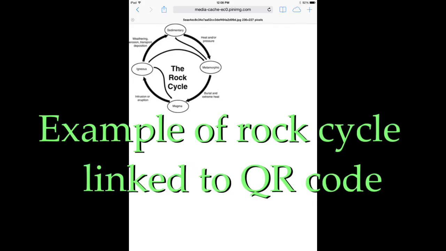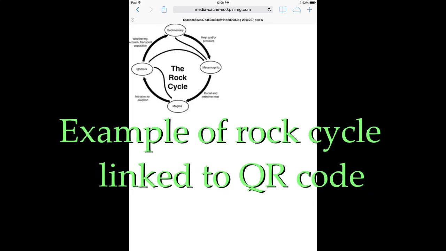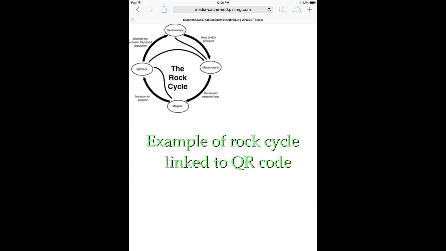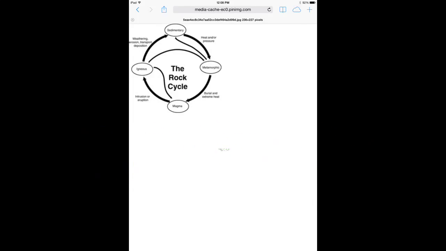And this will hit on the visual, interpersonal, and verbal intelligences. Visual, because the students are using the QR codes to visualize in their mind, and it's like traveling through the rock cycle. And then interpersonal, because they are working with a partner and they need to communicate. And also verbal, because they will be speaking to each other and they need good communication skills.